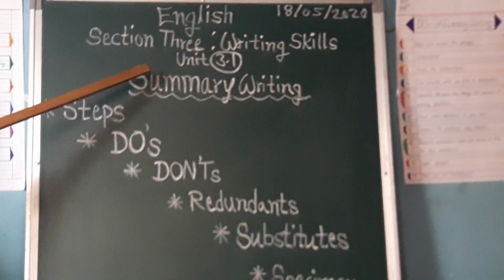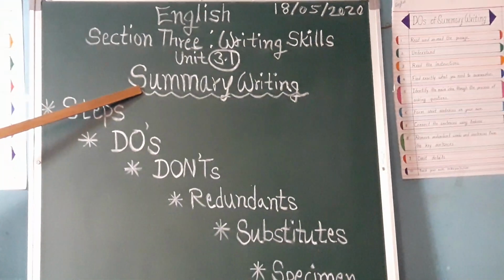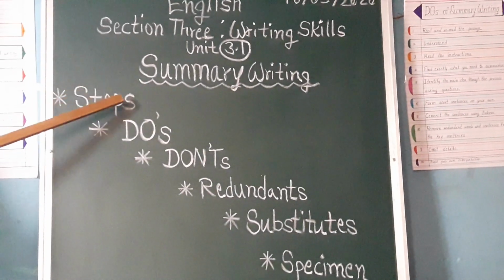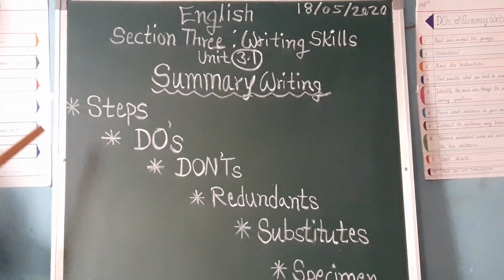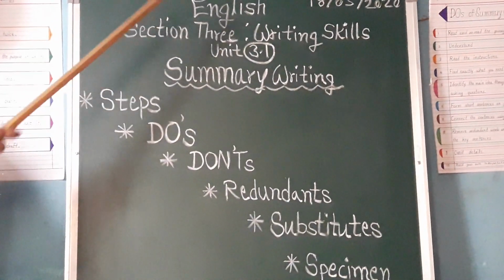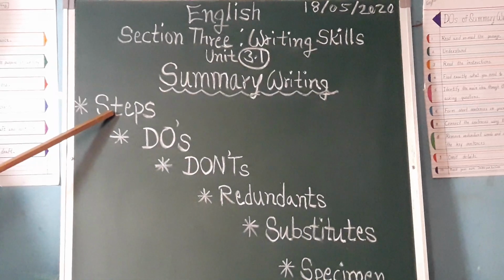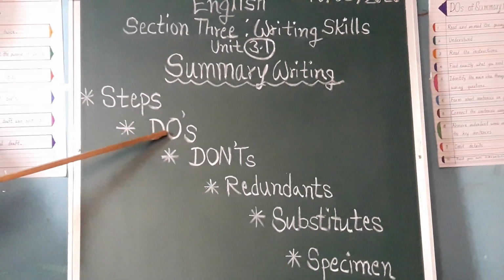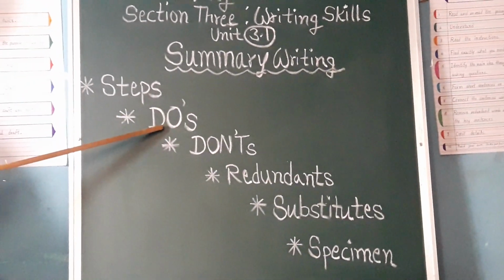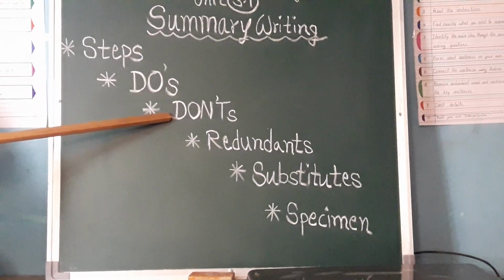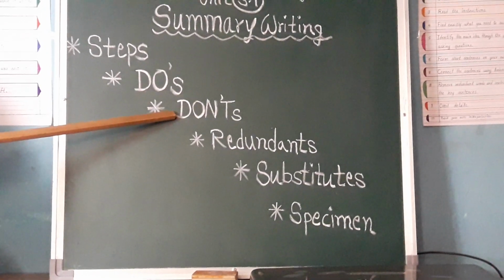Summary writing, you are already well known with this from your previous standards. For 12th standard, what points we are going to revise? Those points which are introduced in our unit are the steps to write summary or the do's. What we have to do while writing the summary. Then don'ts, which things we have to avoid while writing summary.